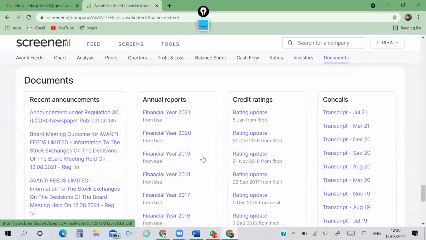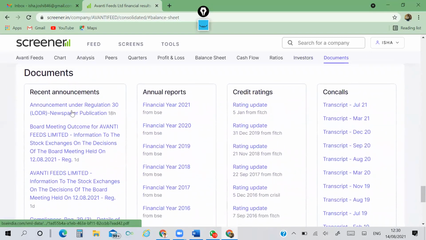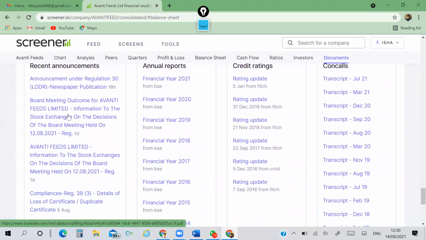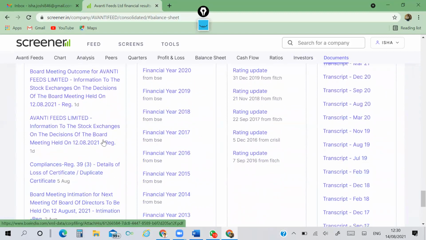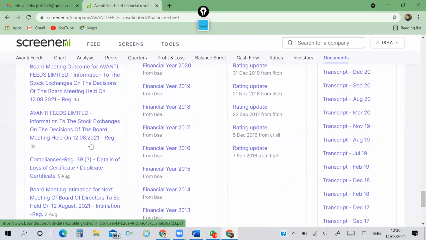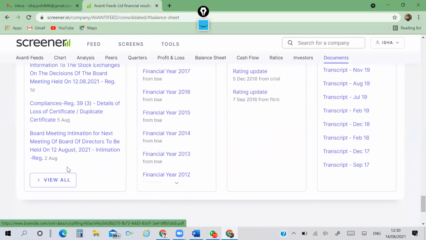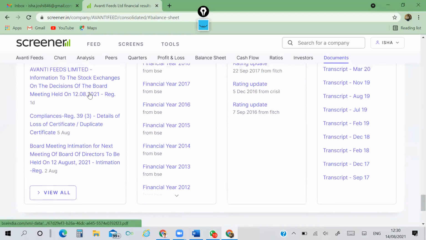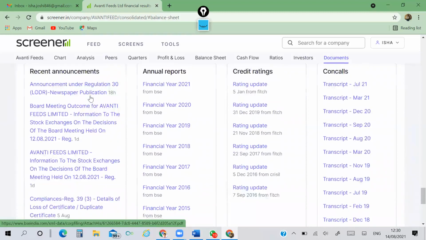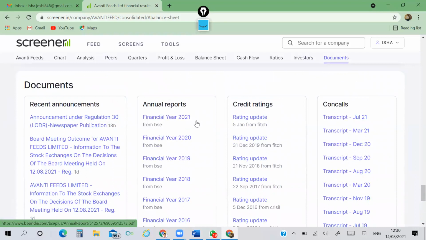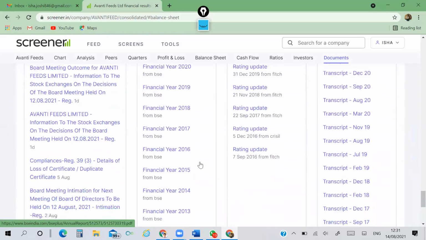Then these documents, this recent announcements, this portion I have explained to you. If you go here, you can see the board outcome, all the things which they had given to the exchange recently. Here in the annual report, you can easily get their annual reports from this.